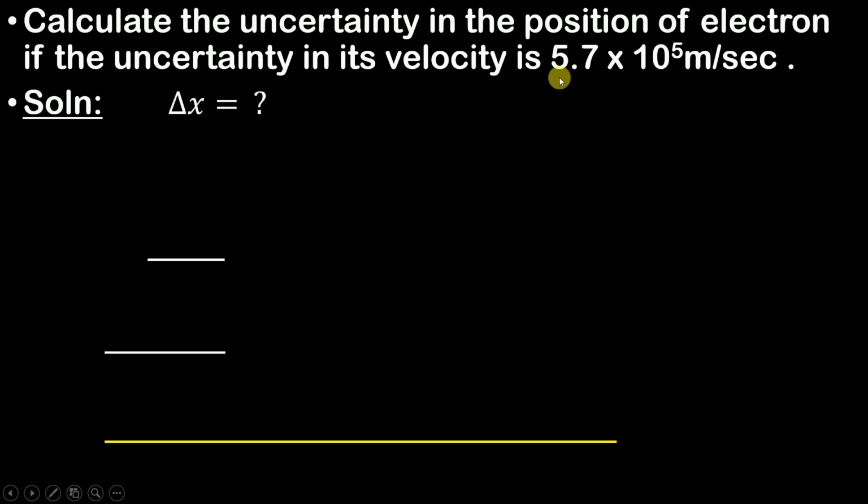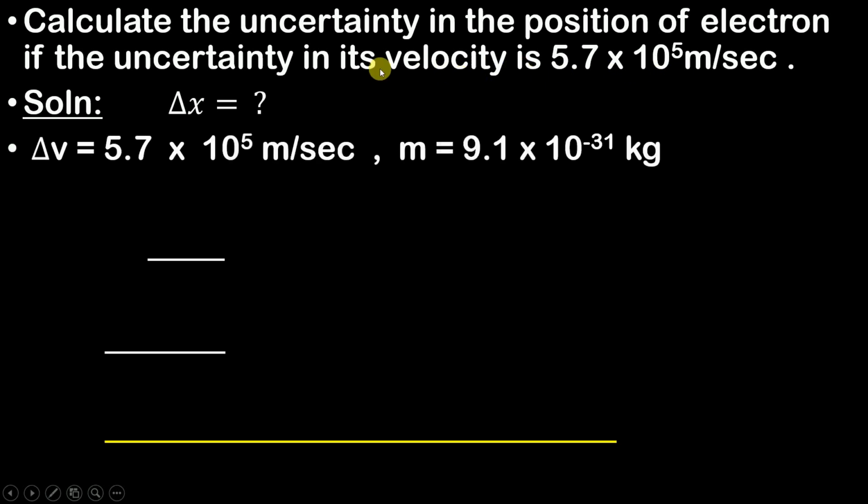What is given to us? The uncertainty in its velocity is 5.7 into 10 raised to 5 meters per second, which means delta v, the error in velocity, is given to us. Since the question already mentions it is an electron, I will take the mass of an electron, which is 9.1 into 10 raised to minus 31 kg.